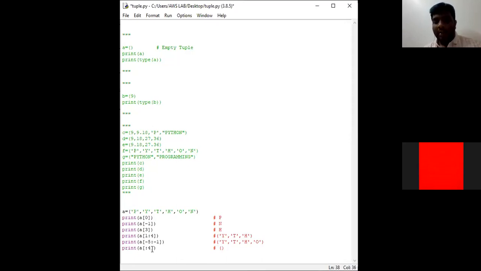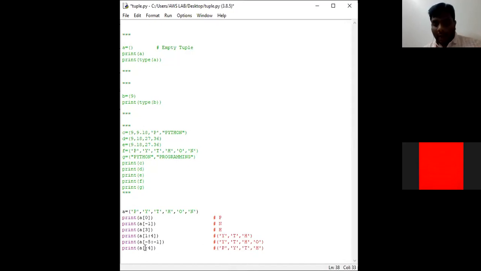Up to the 4th index. 4th index means the interpreter considers only up to the 3rd index. So 0, 1, 2, 3. That means the interpreter gives the output as P, Y, T, H. Clear everyone?